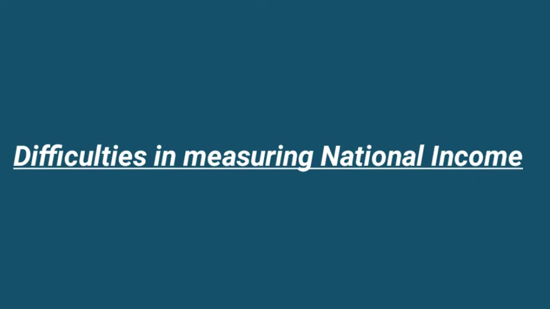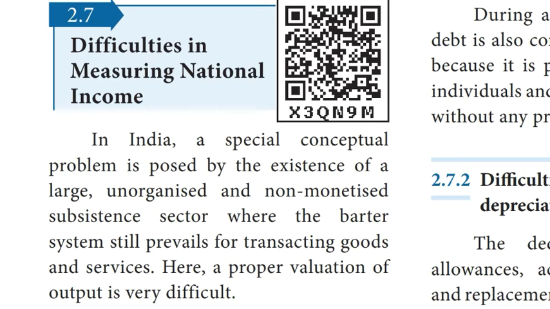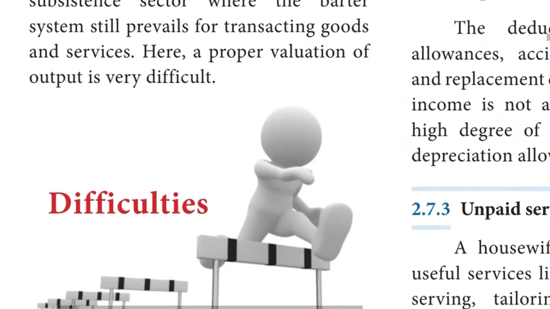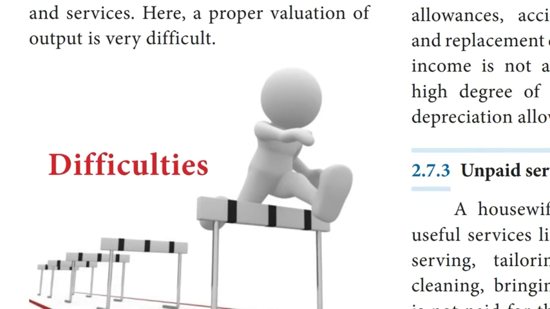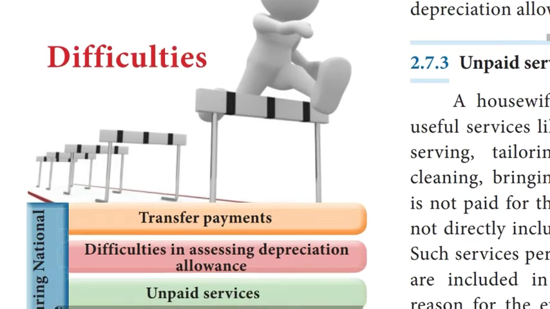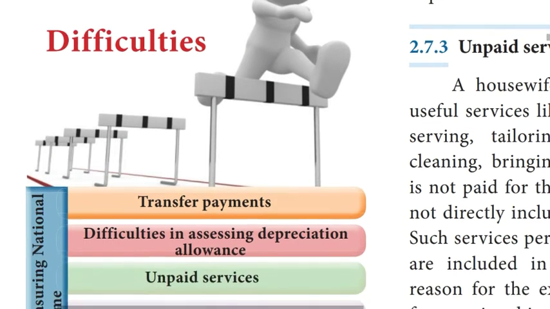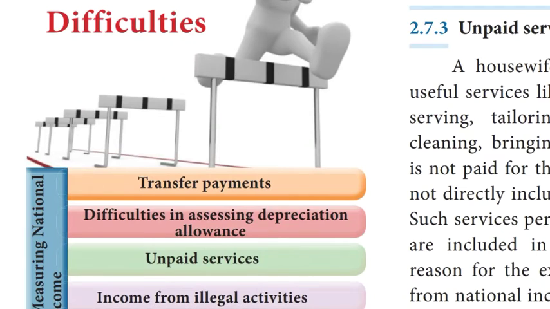Third topic, difficulties in measuring national income. Students, please take page number 28. The measurement of national income encounters many problems. The problem of double counting has already been noted. Though there are some corrective measures, it is difficult to eliminate double counting altogether. And there are many such problems or difficulties, and the following are some of them.